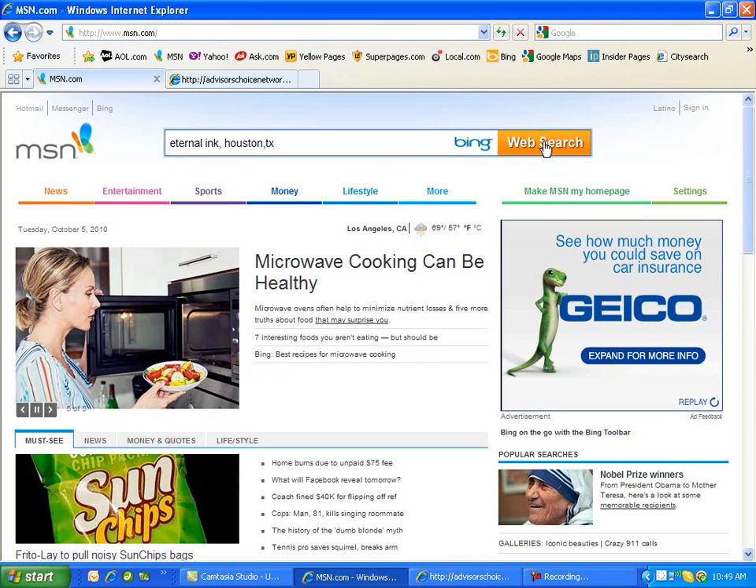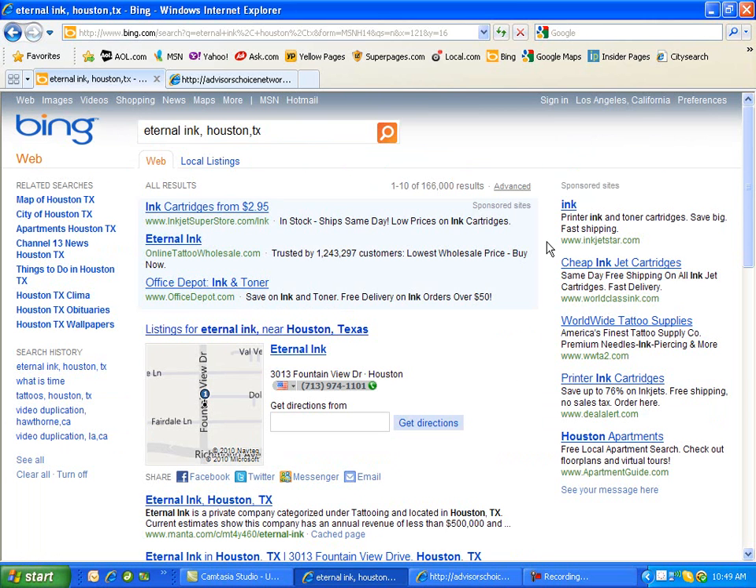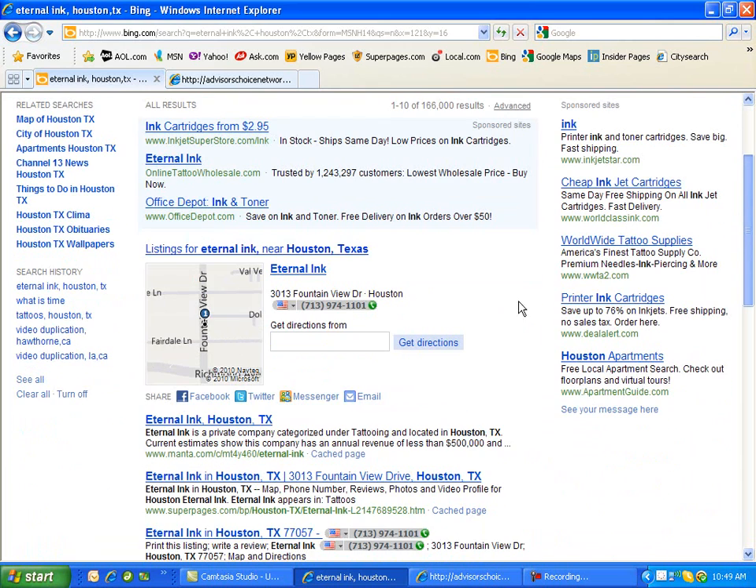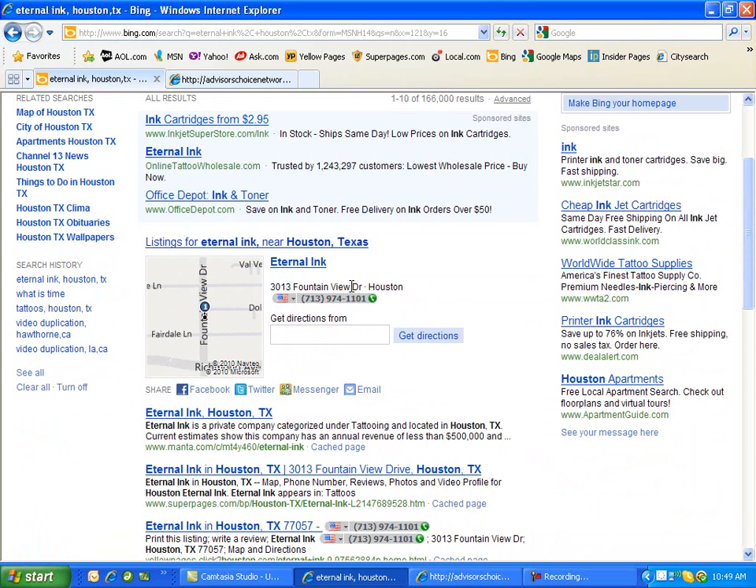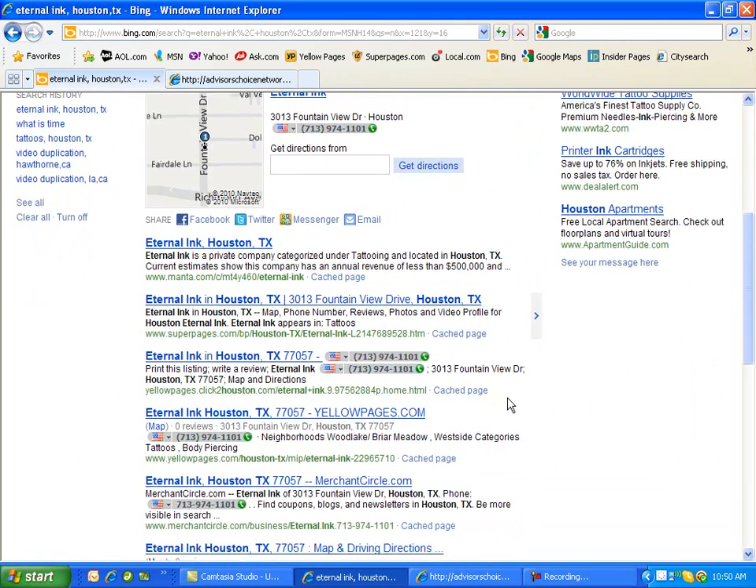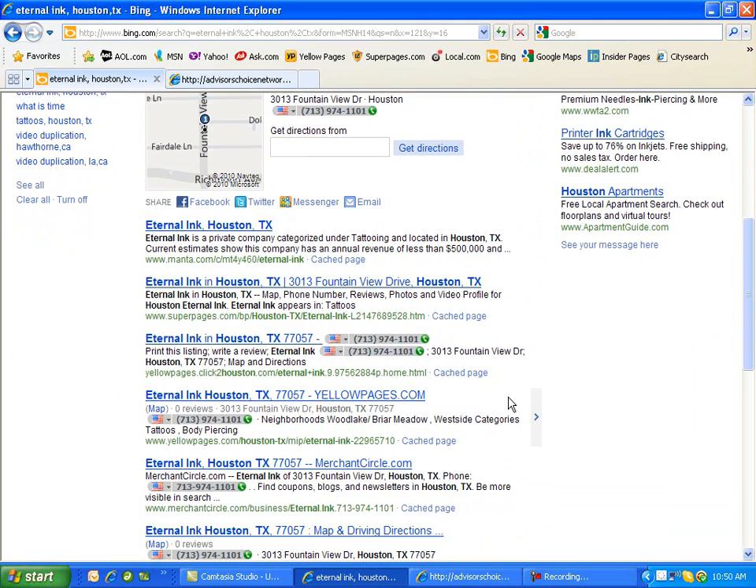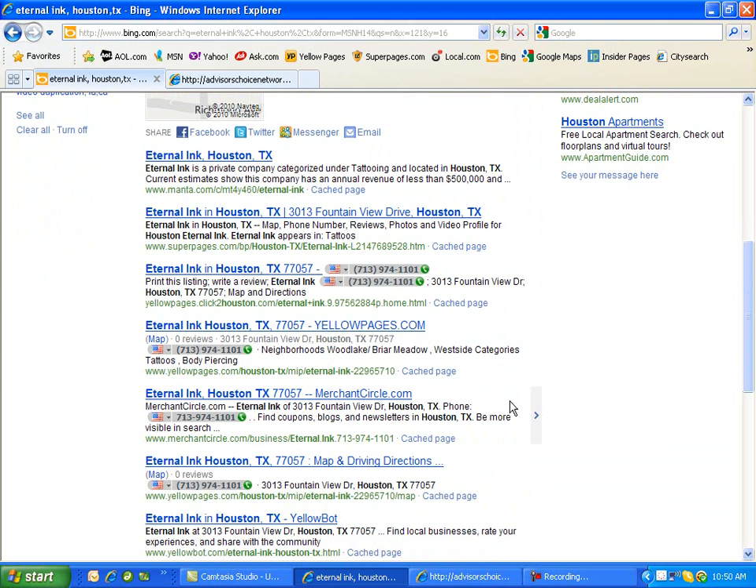So this is a beautiful example of the multiple directories that we were able to put this business into. Here they are, Eternal Ink in Houston, Texas. As you can see, they're the only Eternal Ink in Houston, Texas. So there's a map here and information about the company, a link to them, as well as a phone number. But scrolling down at all the results that came up in this major search engine, Bing.com, you can see an example of the many, many directory listings this one company has. And this is because of choiceads.com.